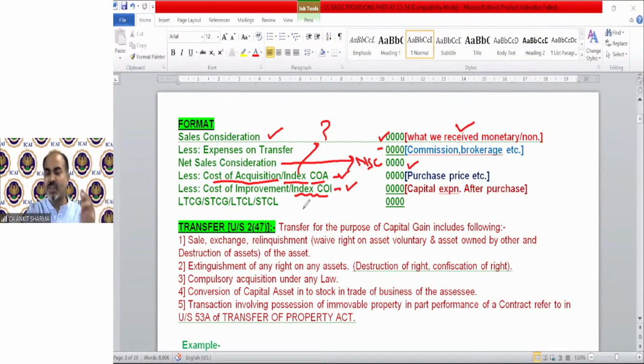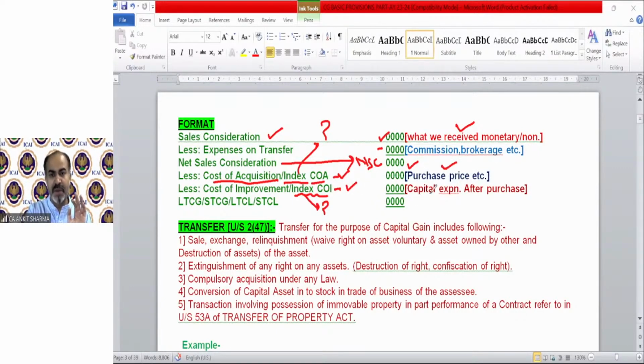Any expenditure after purchase on an asset is called cost of improvement in the capital gain chapter. And again index cost of improvement, the index concept we will discuss later. That is going to be deducted.